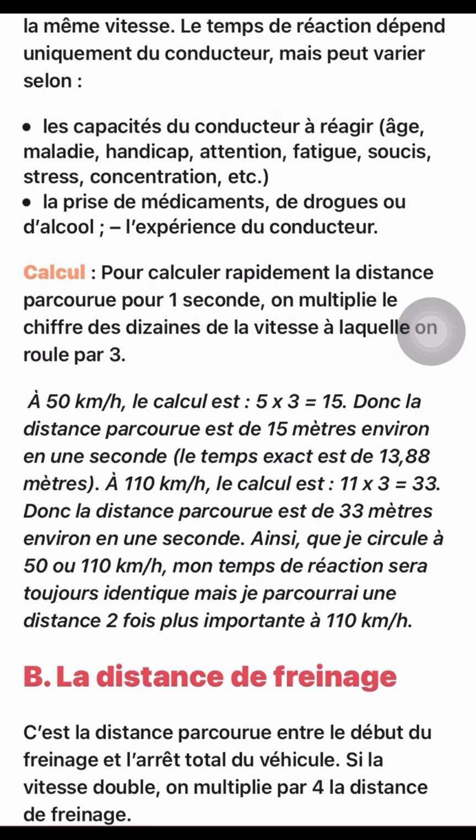Donc la distance parcourue est 15 meters en 1 second. That is, within 1 second, it must just be 15 meters. Except at 110 kilometers, how do you calculate it? You just remove any zero that you see at the back, throw the zero away, pick the digit there, and multiply it by 3. Finish. Okay, that is just how to calculate it.